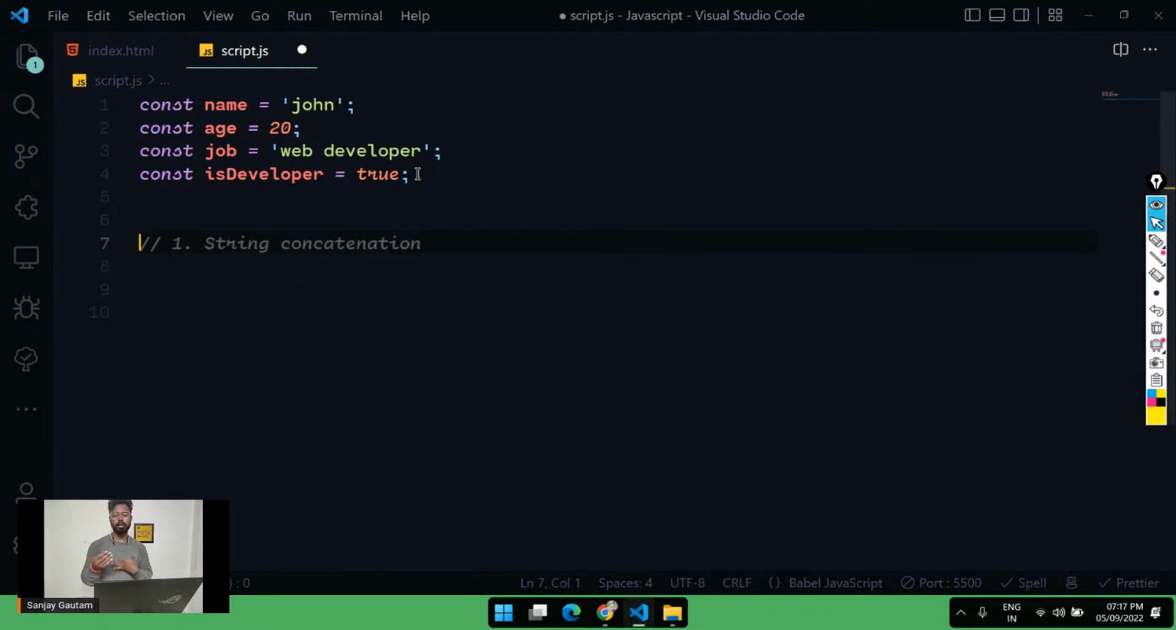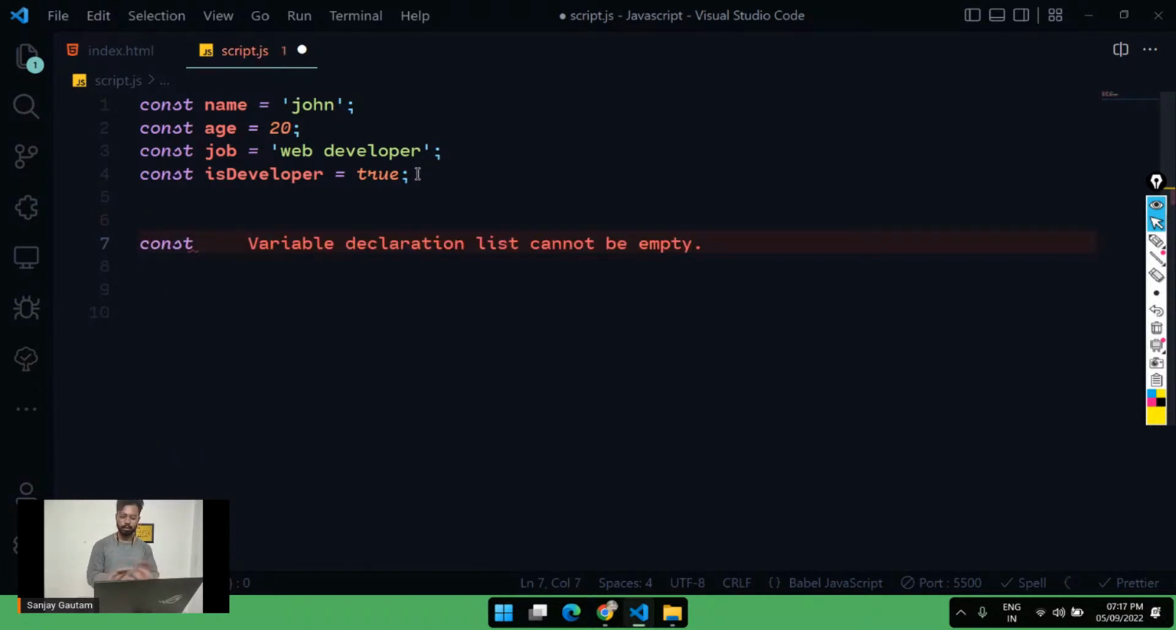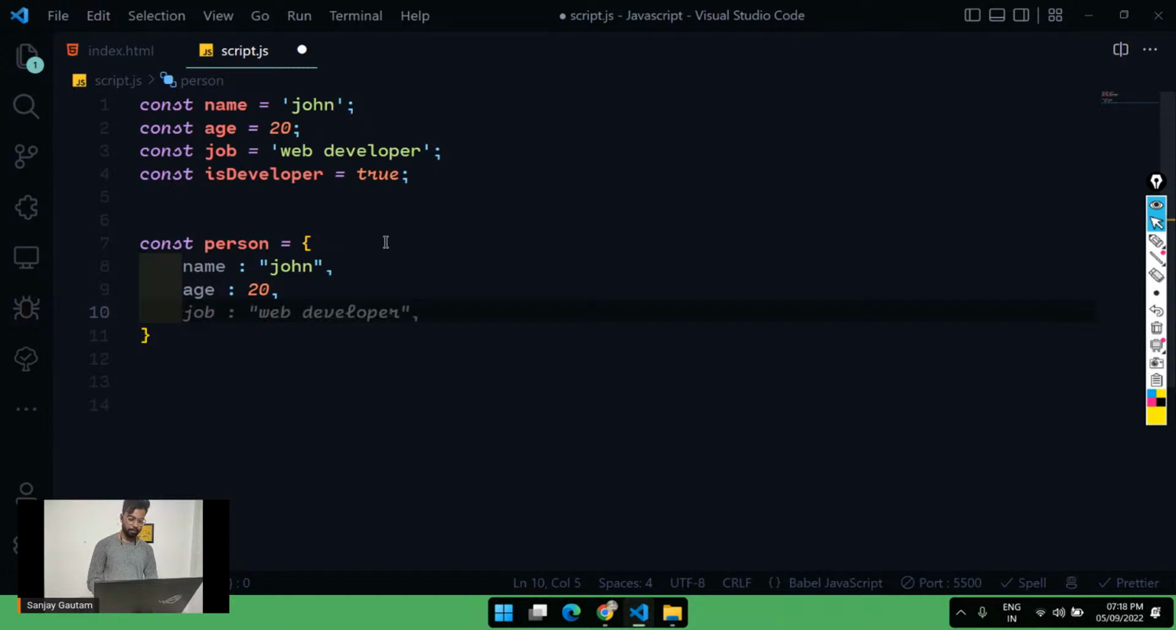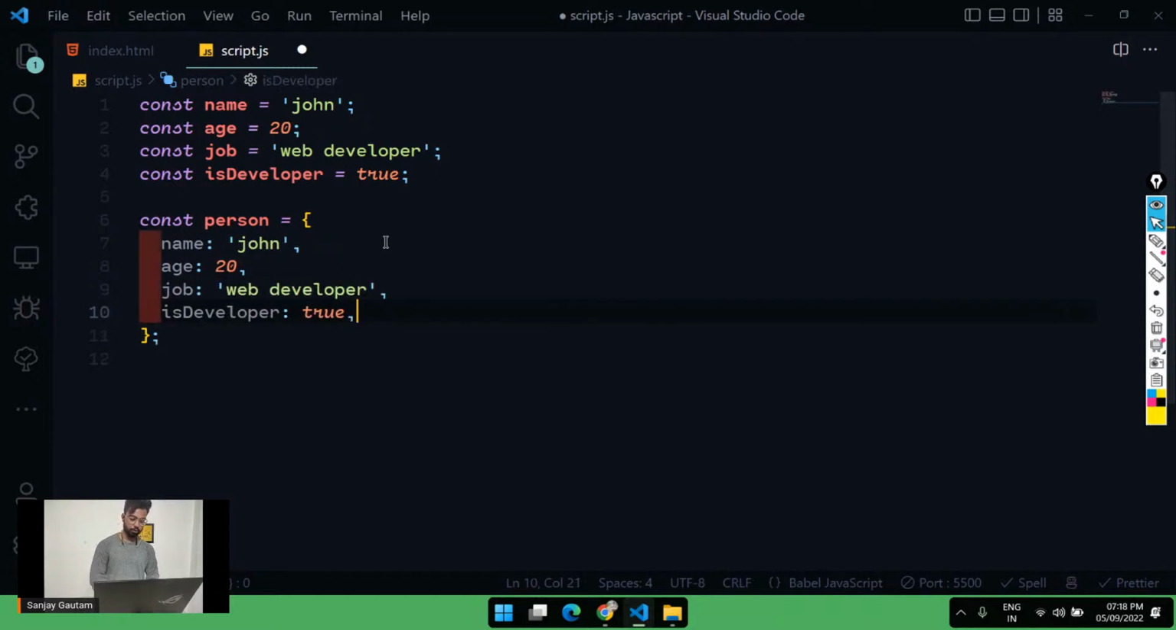What is an object? An object is basically just a different kind of variable. It's going to store all the values inside of it. Let me show it to you. To create an object, just type const here, and you can name it anything. I'm going to write person and put equals to. Now instead of storing the data like this, just put curly braces, and inside of it you can directly type the things: person John, age 20, job web developer, and isDeveloper is true.